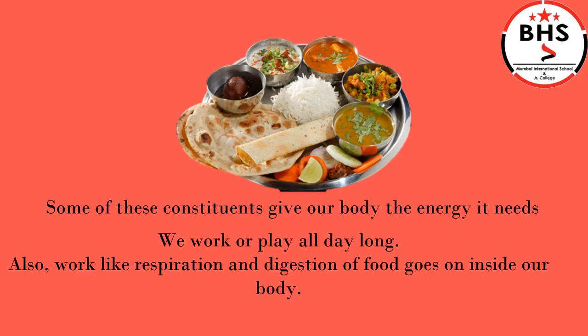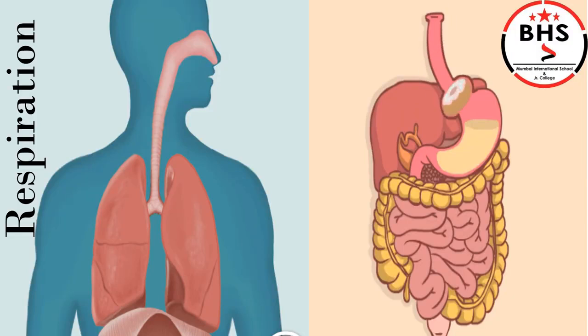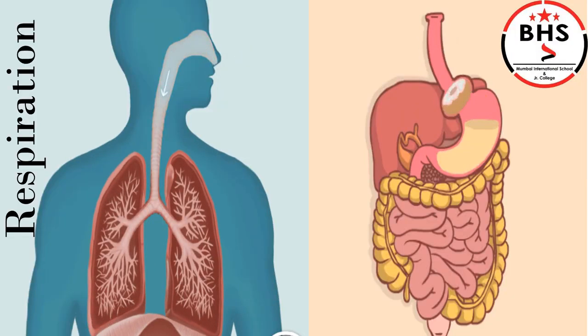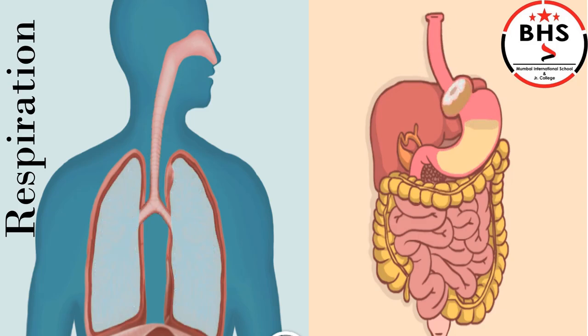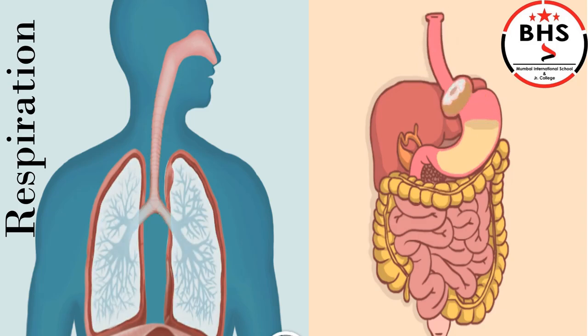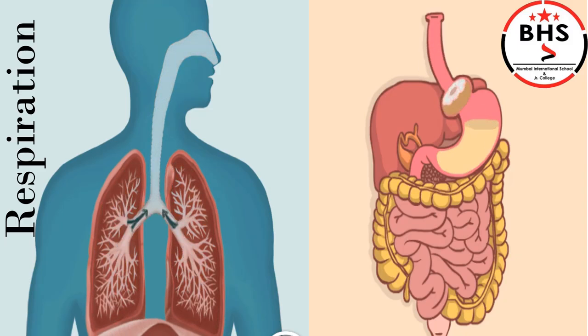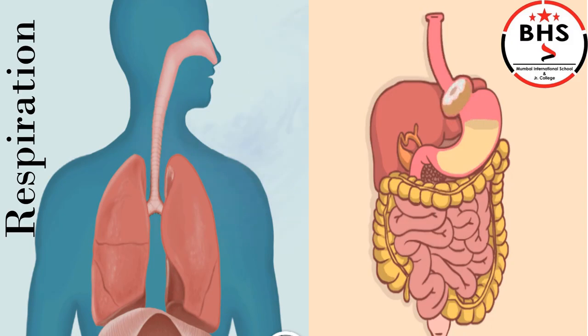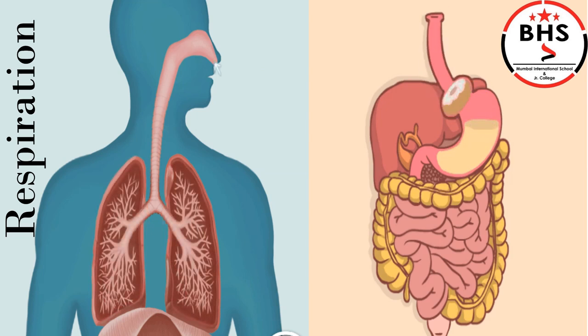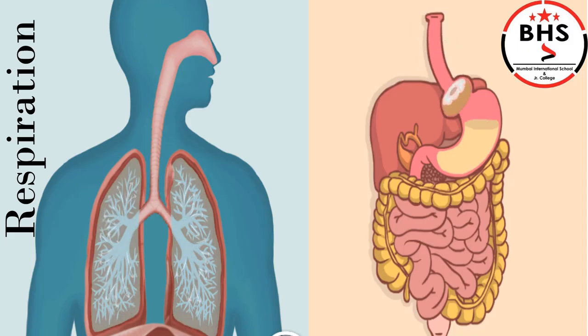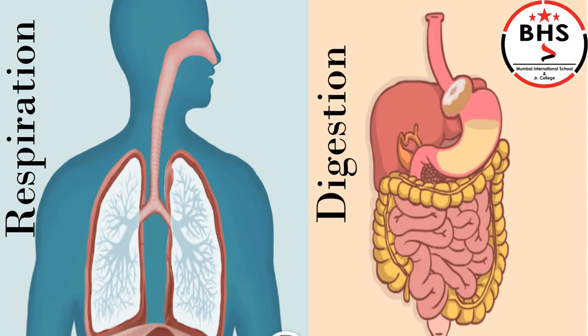Also, work like respiration and digestion goes on inside our body. All this requires energy. Food gives the body the energy to do all this work. Children, to the left you can see respiration. That is, we take in oxygen and breathe out carbon dioxide. That is, we give out carbon dioxide. This is respiration.